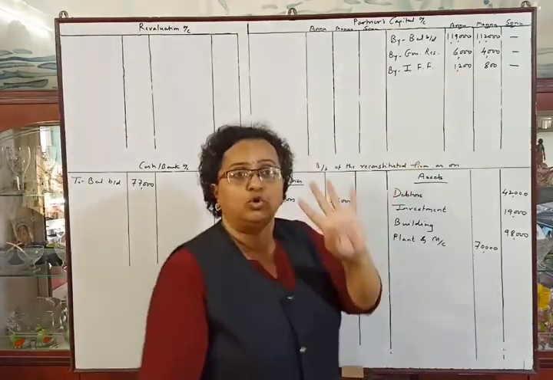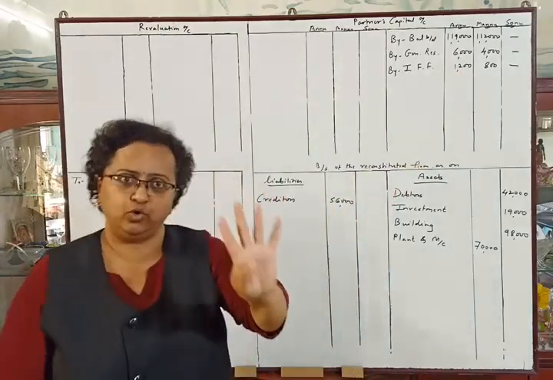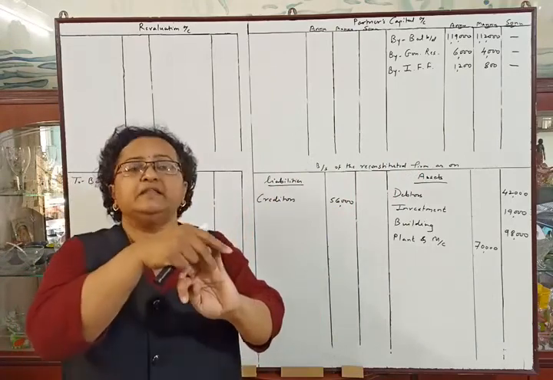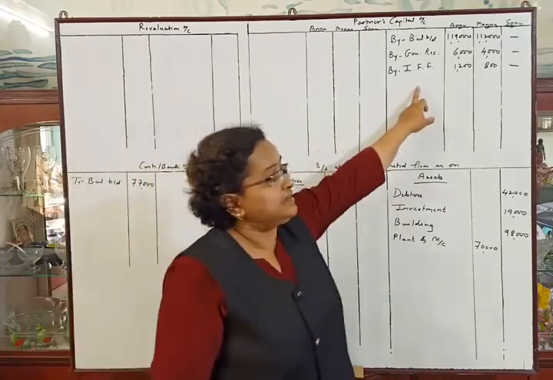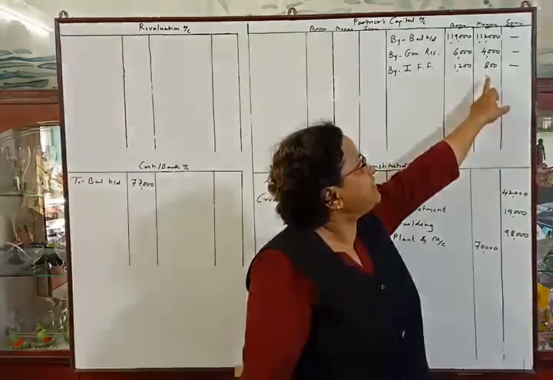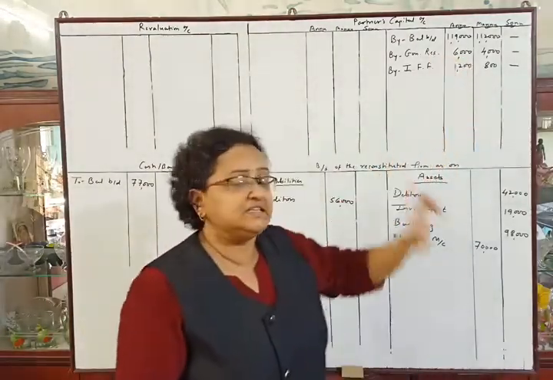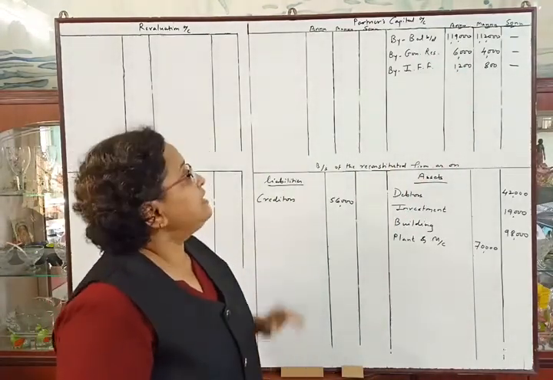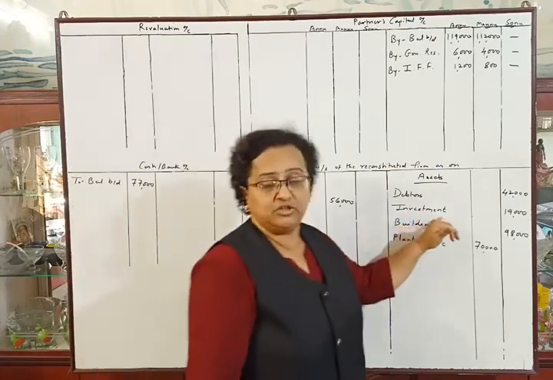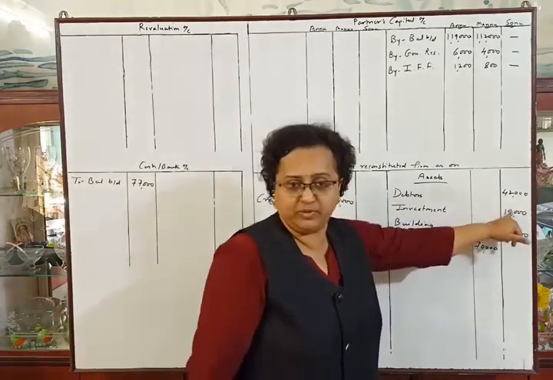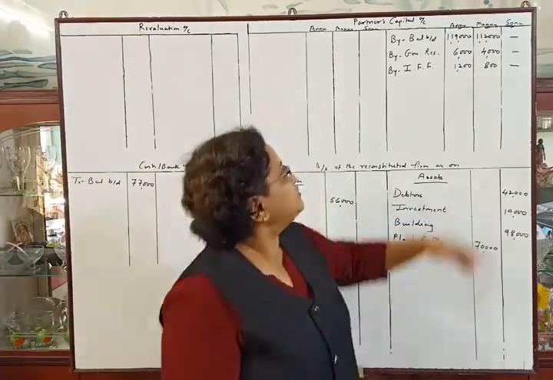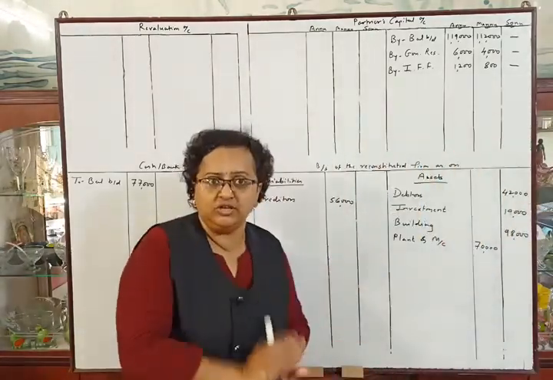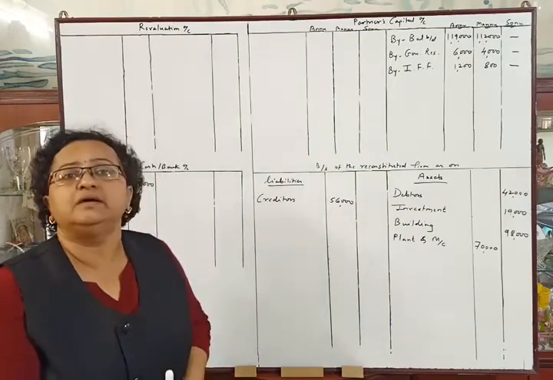So the total investment fluctuation fund is rupees 4,000. From that we have adjusted 2,000 rupees fluctuation. The remaining 2,000 will be distributed between the partners in their old ratio, that is 1,200 and 800. So the result is the investment fluctuation fund will be cancelled from the new balance sheet. 2,000 will be adjusted with the investment. So the investment amount will be rupees 19,000 and the remaining 2,000 will be transferred to the partners' capital account credit side. Okay, I have taught you this in investment fluctuation fund.